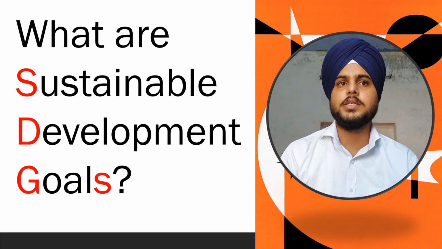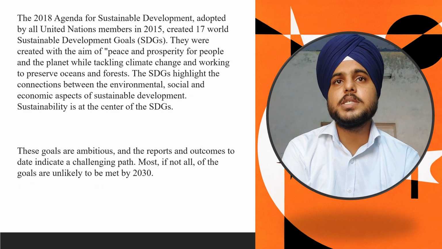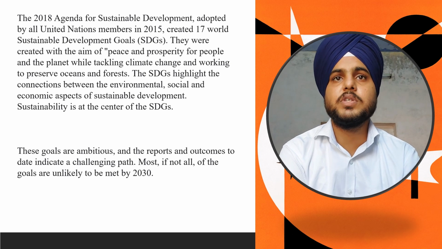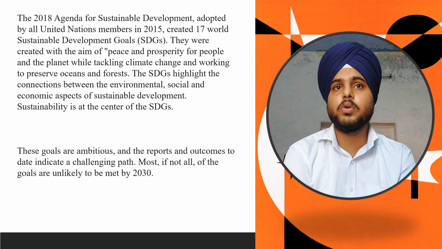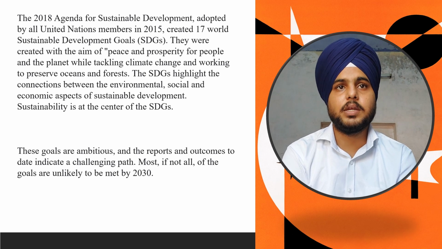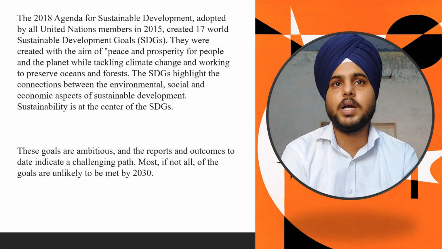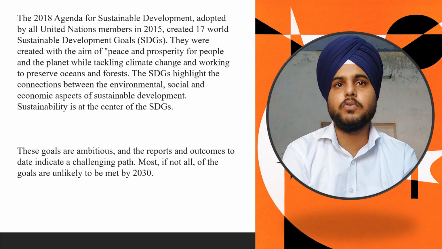And what are these goals? The 2030 Agenda for Sustainable Development, adopted by United Nations members in 2015, created 17 Sustainable Development Goals, which are known as SDGs. They were created with the aim of peace and prosperity for people and the planet, while tackling climate change and working to preserve oceans and forests.